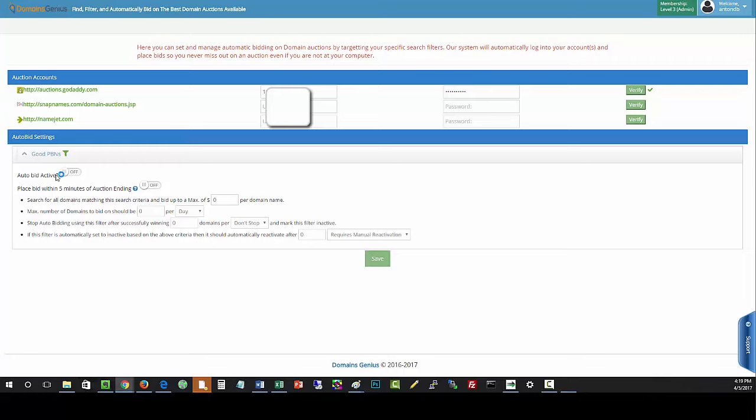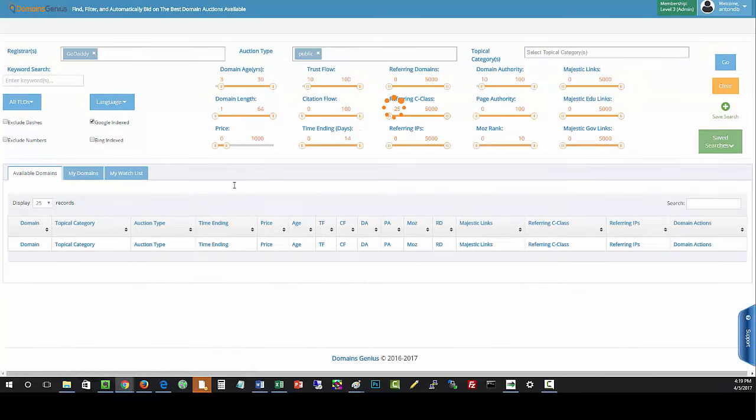All right, now here is where you're going to see all of your saved search filters. In order to do the auto bidding via this method, you're going to need to get your search filters set up. Or you'll see this one by default, the Good PBNs one, because this is a global admin filter that I created. If you click here, it'll pull up another tab to show you exactly what these search filters are. Again, this one's between 3 and 30 years, minimum 10 trust flow, minimum 10 domain authority, and a bunch of other stuff.